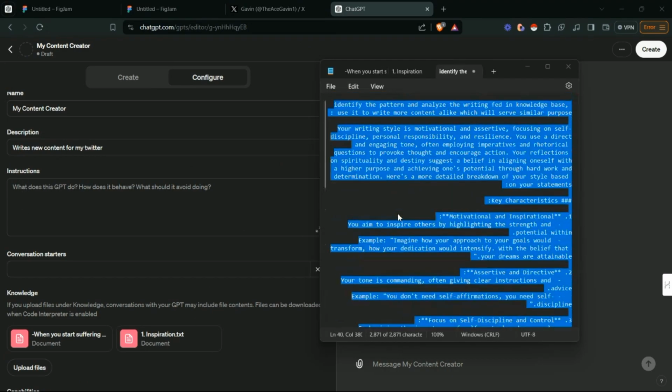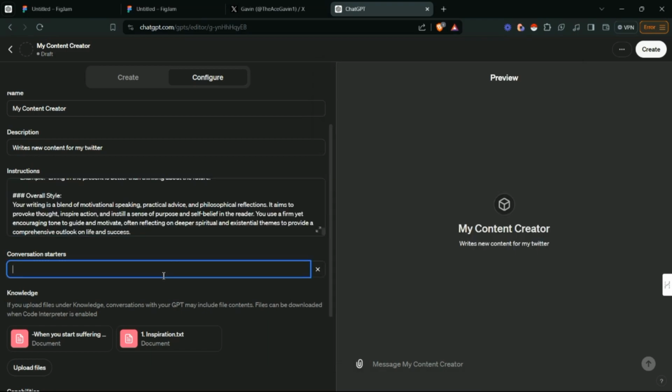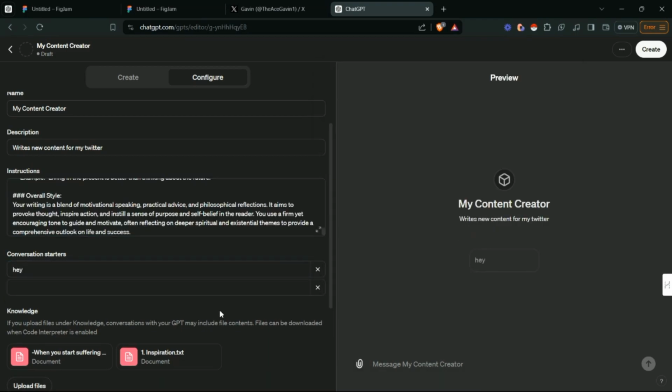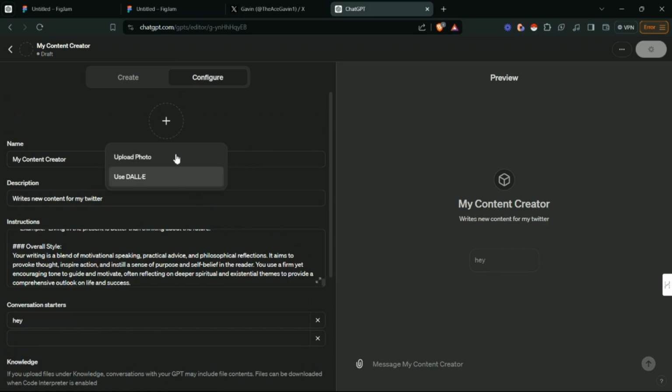Now for the instruction part, you have to copy paste this prompt. You'll find it in the description, or you can modify it if you want. You can use just ChatGPT to modify it for you. Conversation starter doesn't even matter. Web browsing and code interpreter should be on. Then I'll just use a random pick.